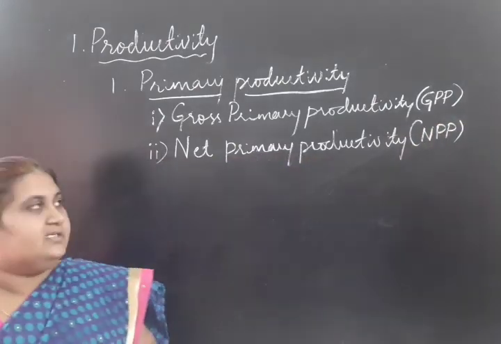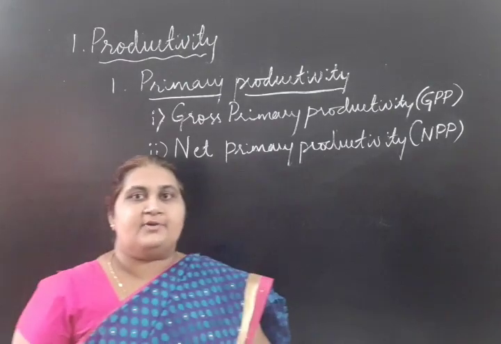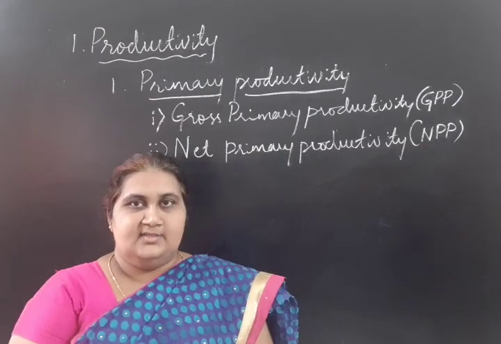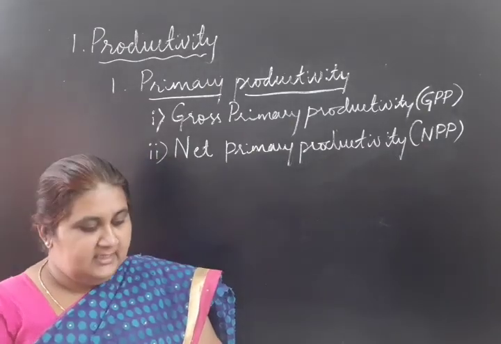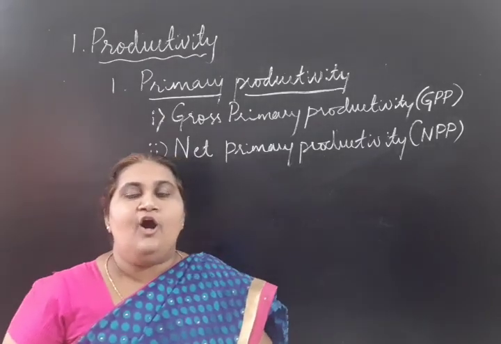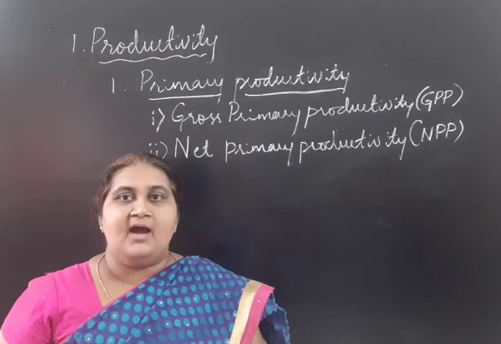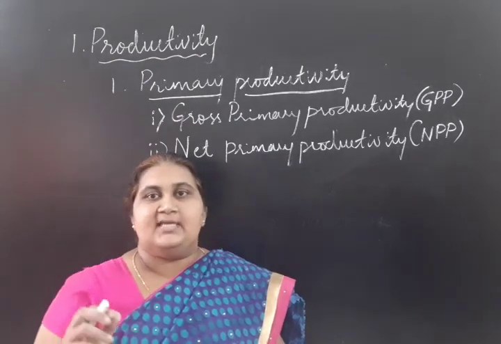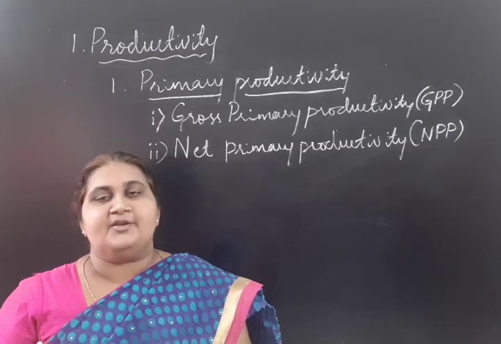The second is NPP, net primary productivity. Net primary productivity is defined as the amount of energy or biomass stored within the green plants per unit area, per unit time.